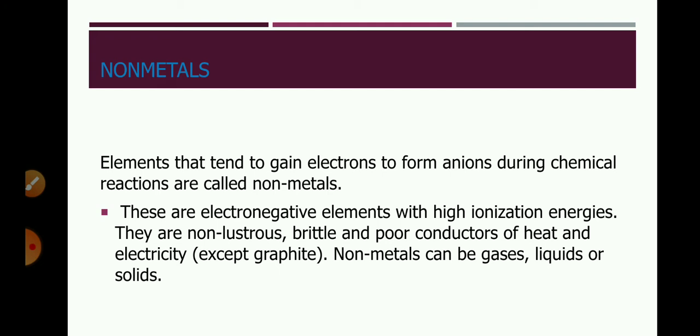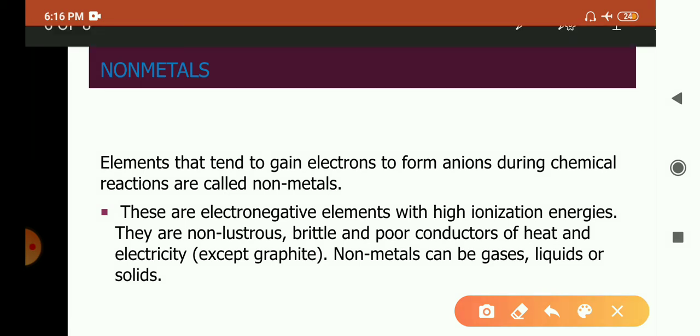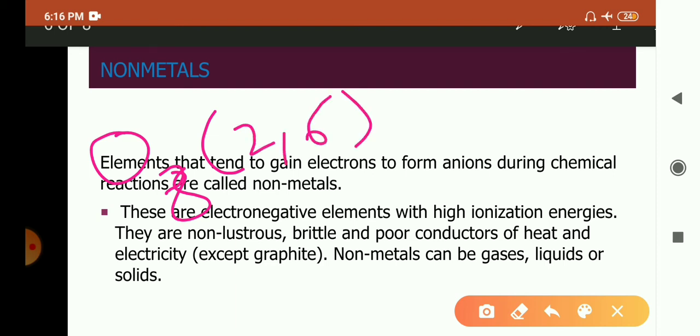And so non-metals gain electrons and form anions, that is, negatively charged ions. And so they are electronegative. The electronegative elements are called non-metals. For example, we will take the example of oxygen. The atomic number of oxygen is 8 and its electronic configuration is 2, 6. So in its outermost shell it has 6 electrons.